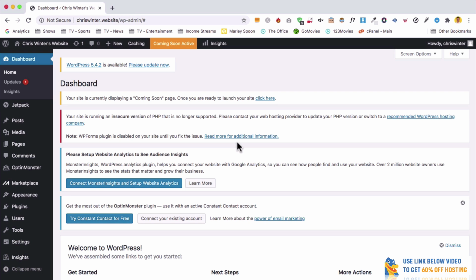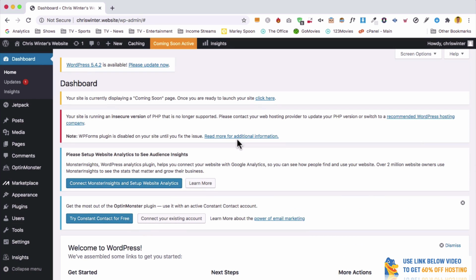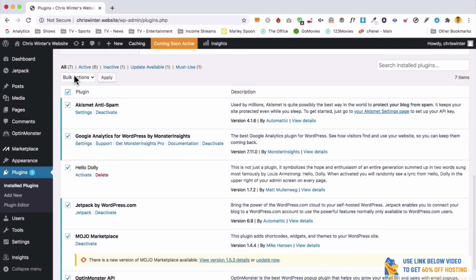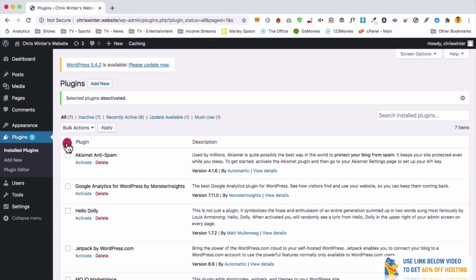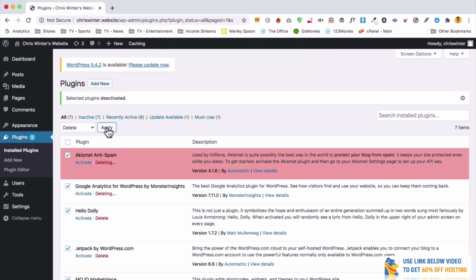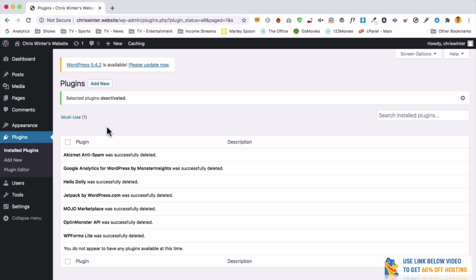When you get to your WordPress dashboard, it might look a little bit busy, and that's because pretty much every web host adds all of these different things that you really don't need. So what I would highly recommend for everyone, and I do this for all of my WordPress installations, is to go to plugins, click there, scroll down, and select this button here, which will select all of the plugins, and then simply hit deactivate and apply. Then from here, we're going to select them again and hit delete. This is really going to free up your WordPress and allow us to do a proper fresh install rather than having all of these things which might slow down your website. Once that's done, we can simply hit dashboard and go back to our WordPress dashboard and get started.